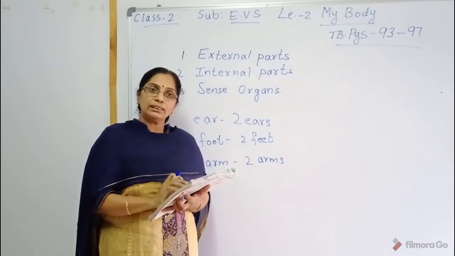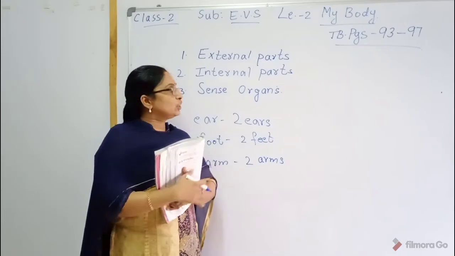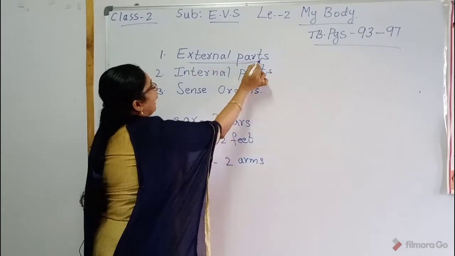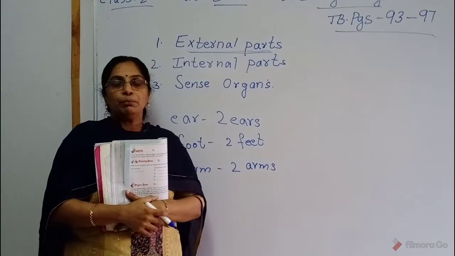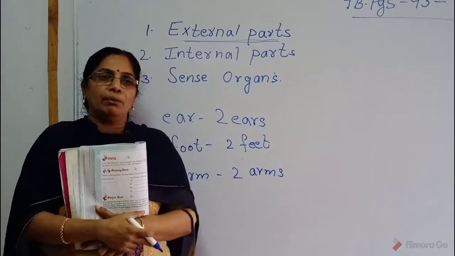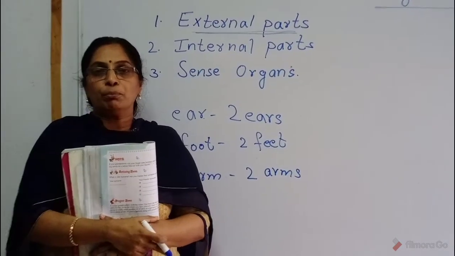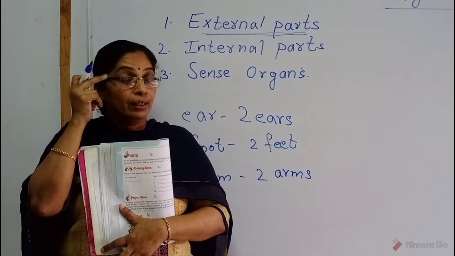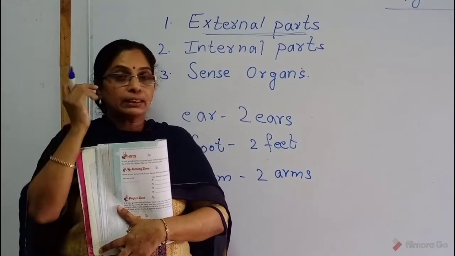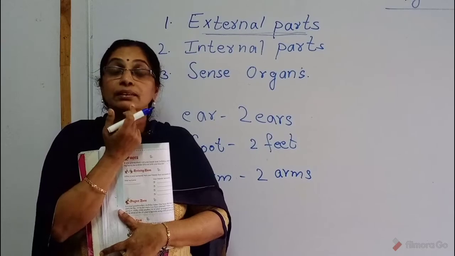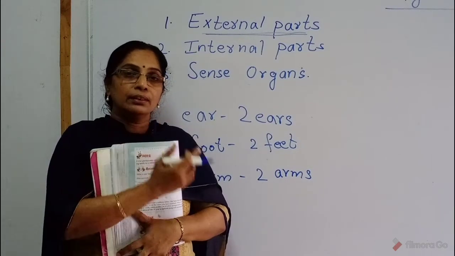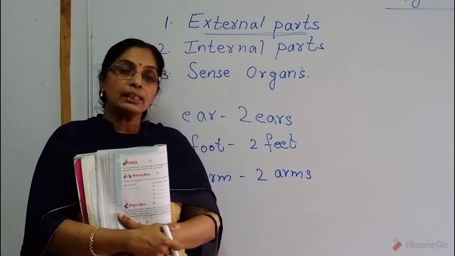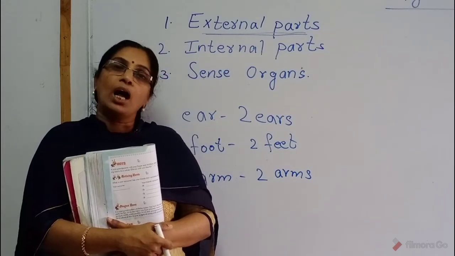Now we understood, children, we explained the external parts of the body. What do we say? External parts of the body. Can you say, children, more external parts of your body? Your head, then eyes, ears, nose, then mouth, then hands, legs. Okay, these are external parts of our body.